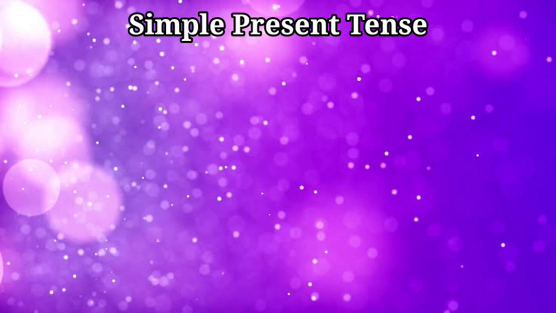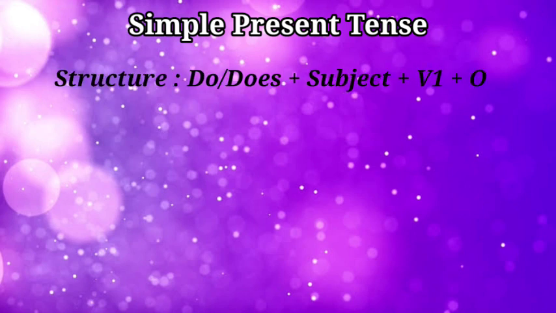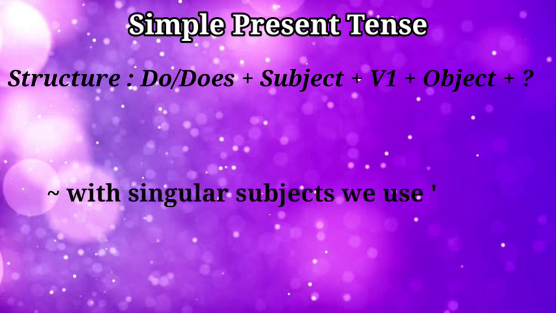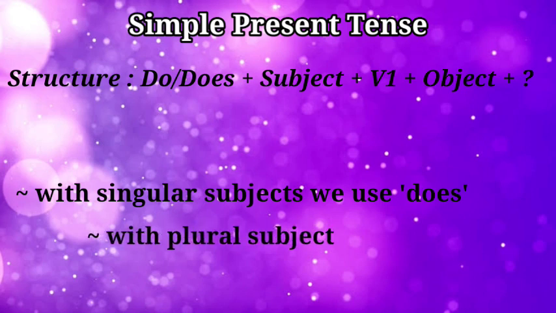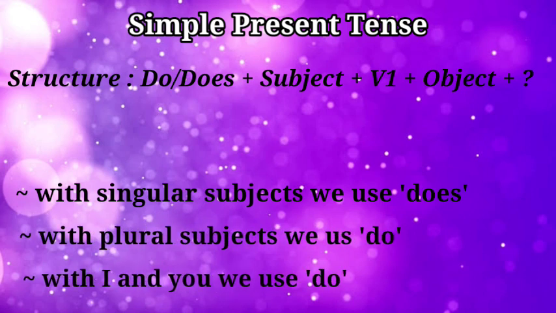To transform the sentence from affirmative to interrogative, the structure is do or does plus subject plus V1 plus object and a question mark. The same rule applies here. With singular subjects, we use does. With plural subjects, we use do. And with subjects I and you, we use do.